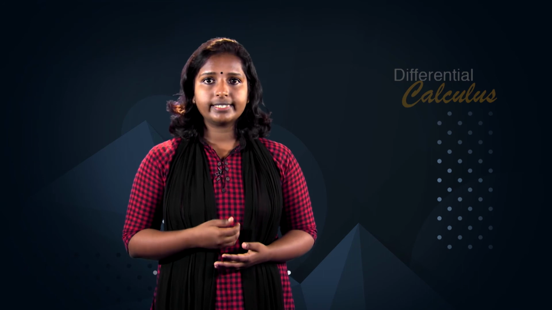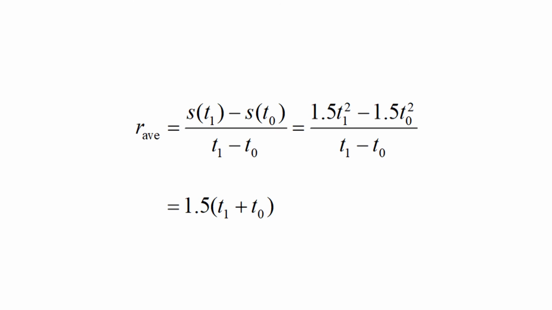If 0 less than or equal to t naught strictly less than t1 less than or equal to 12, the average speed over the closed interval t naught t1, that is the rate of change of distance with respect to time over the interval, is R average equal to (s of t1 minus s of t naught) upon (t1 minus t naught), which is equal to (1.5 t1 square minus 1.5 t naught square) upon (t1 minus t naught), which is equal to 1.5 times (t1 plus t naught) by algebraic simplification.